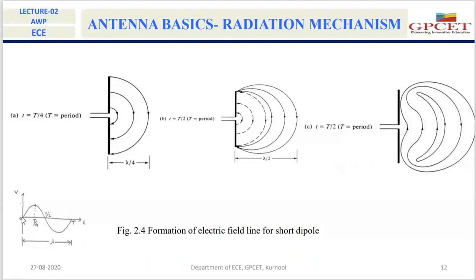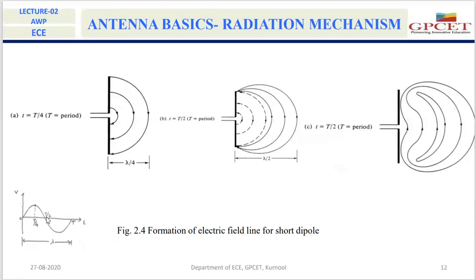From T by 4 to T by 2, because of the decrease in the applied voltage, there will be electric field lines in the reverse direction. These dotted lines are the field lines created from T by 4 to T by 2.